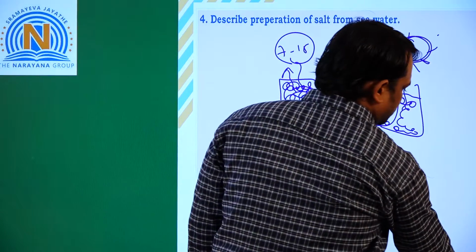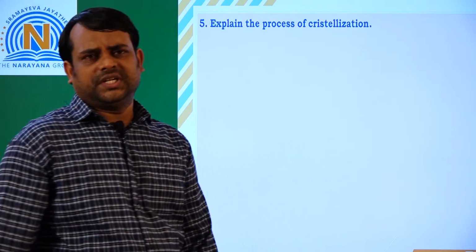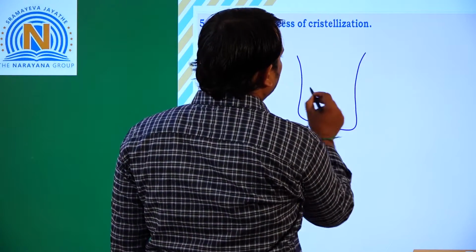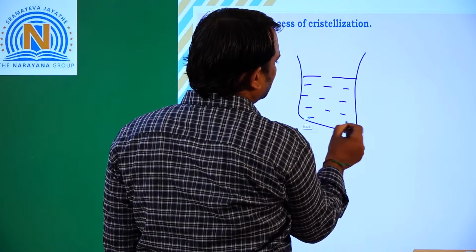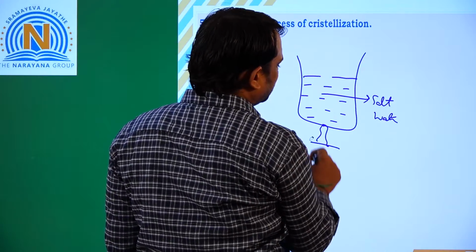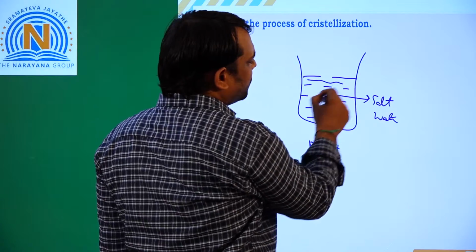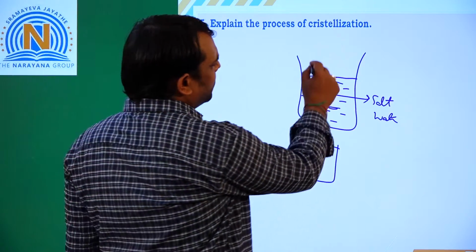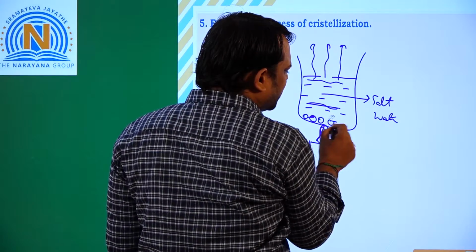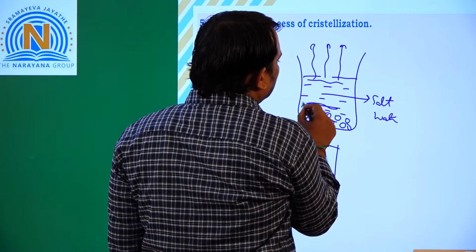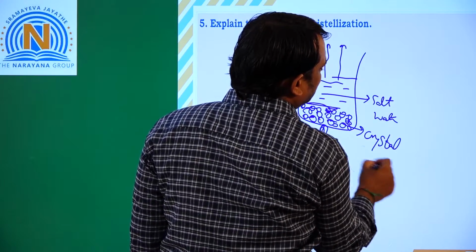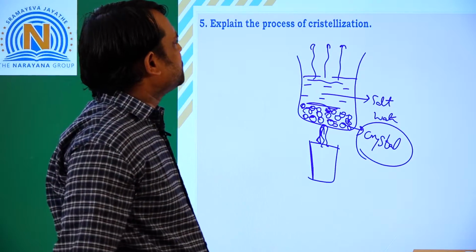Right? And next. Explain the process of crystallization. This is the activity we have. Take a beaker with salt water and heat it with a Bunsen burner. Whenever we heat the salt water, the water gets evaporated. After some time, at the bottom of the beaker, solid crystals are left as a salt. This process is called the crystallization process.